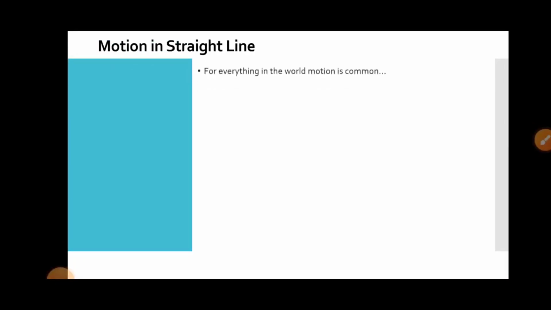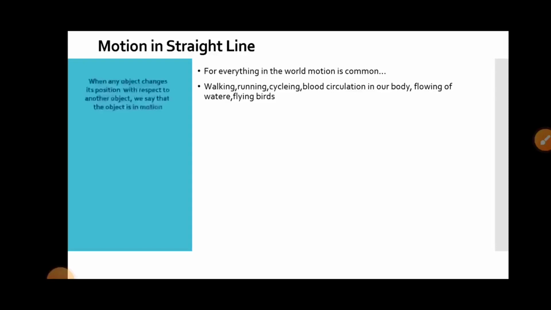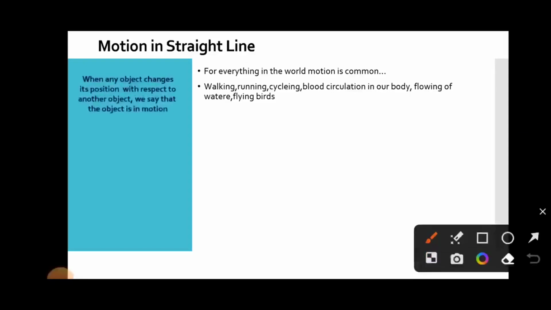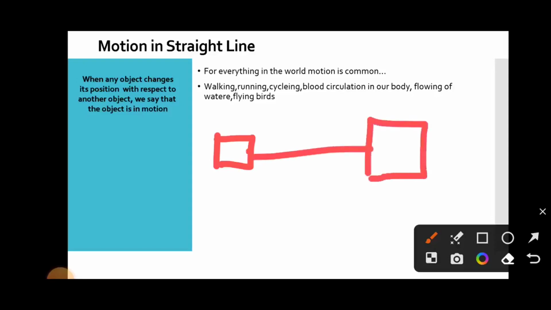So today we will discuss motion in a straight line. For everything in the world, motion is common: walking, running, cycling, blood circulation in our body, flowing of water, flying of birds, etc. What do you think of when you hear the word motion? When any object changes its position with respect to another object, then we say that the object is in motion.